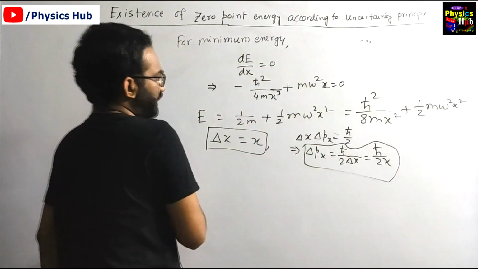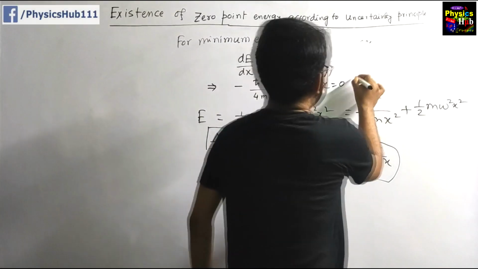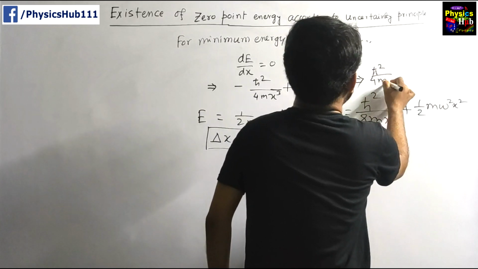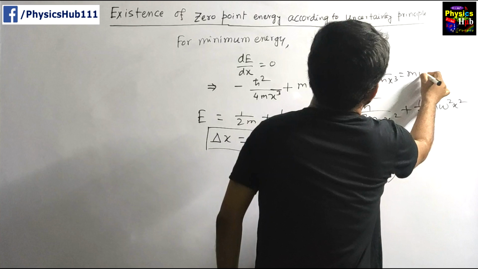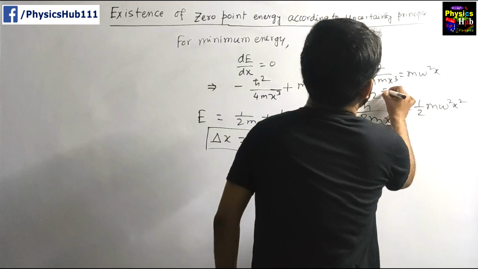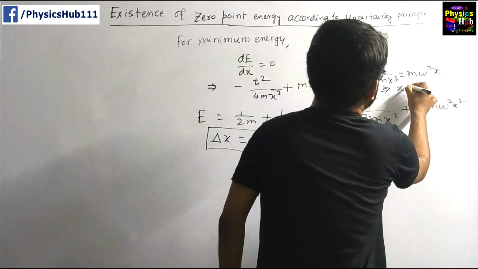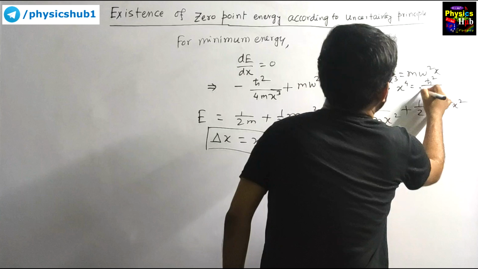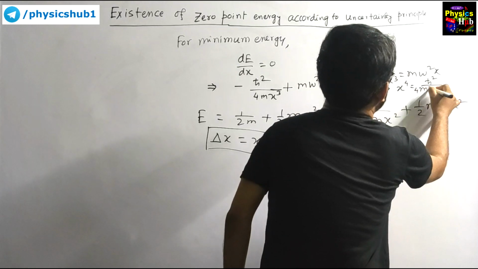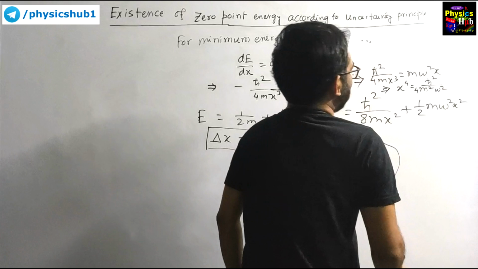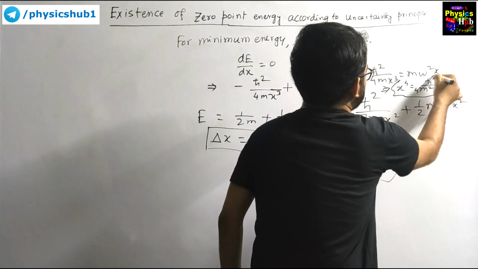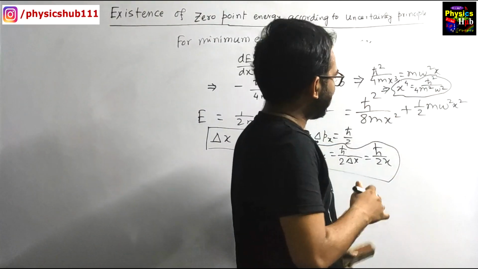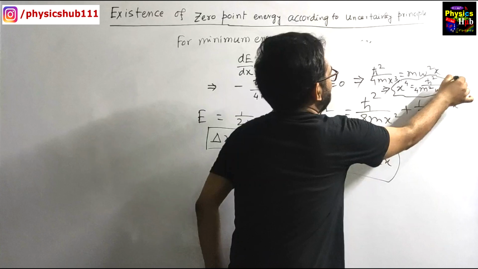From here, what value can we obtain? h cut square upon 4m x cube equals m omega square x, and from here we get x to the power 4 equals h cut square divided by 4 m square omega square. From this relation we can easily find out the value, and I don't have space here, so I'm writing it here.